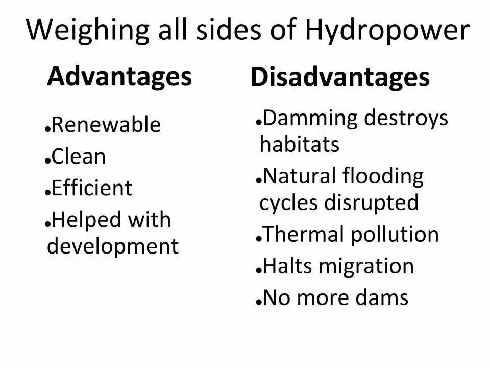But there are some significant disadvantages to hydropower, as we've discussed before. Damming rivers destroys wildlife habitats. When dams are built, upstream areas are submerged and downstream areas are starved of water. Natural flooding cycles of rivers are disrupted. Downstream floodplains don't get nutrients. Damming causes thermal pollution. And dams block passage of fish, fragmenting the river and reducing biodiversity.